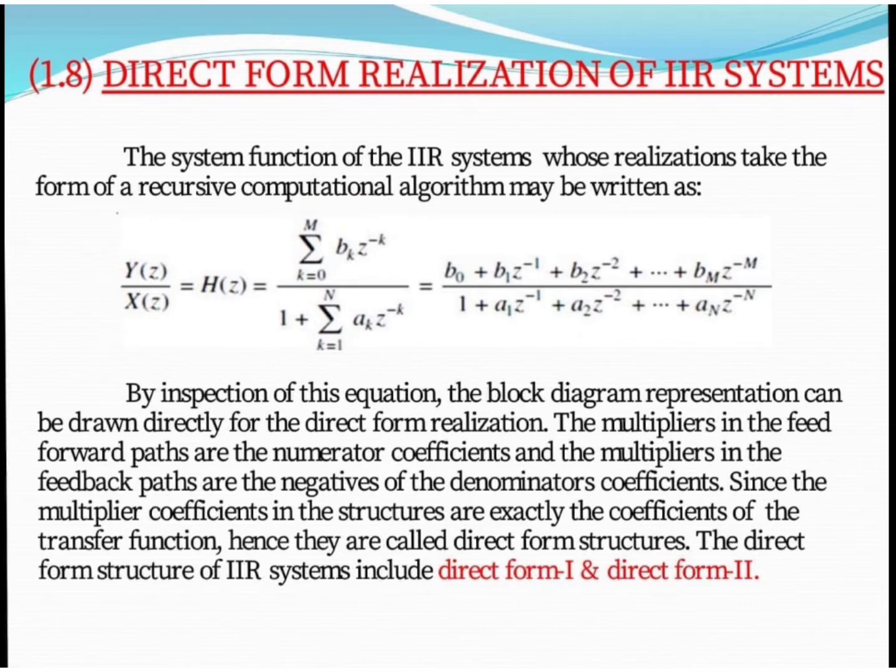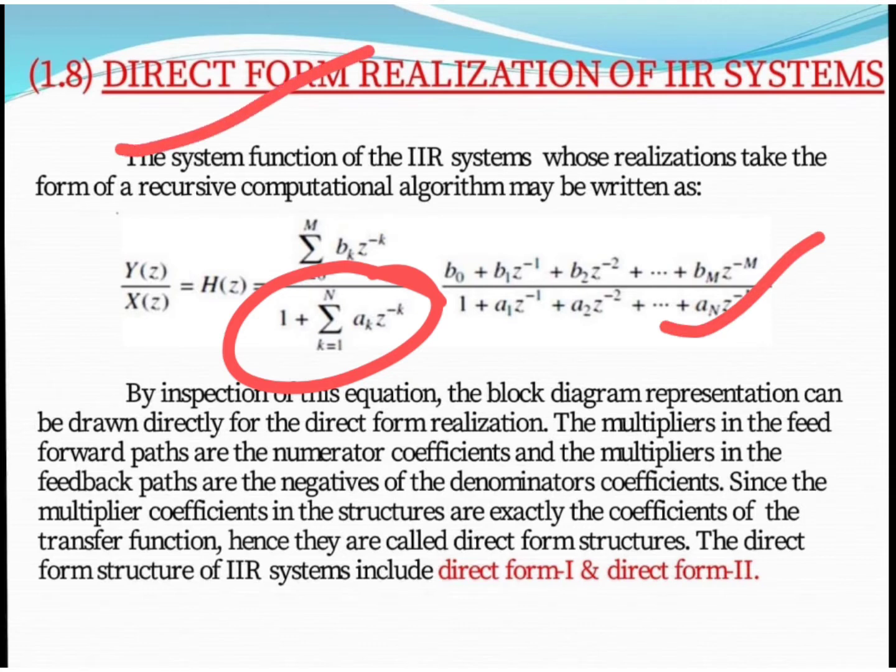Likewise, in the denominator we have 1 plus summation k equals 1 to N a_k z to the power minus k. When we expand this equation, we get this equation. Why do we call it direct form? Because we can implement this block diagram directly from this set of equations. By just seeing this set of equations, we can implement it, so it is called direct form realization.